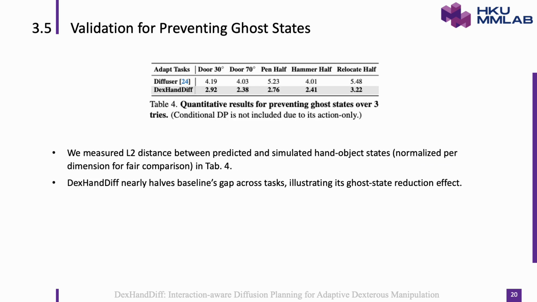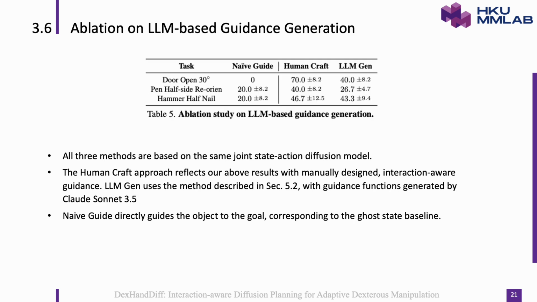To verify that DexHandDiff prevents ghost object movements, we measure the gap between predicted and actual object poses after execution. This slide shows that DexHandDiff cuts that gap roughly in half compared to the strongest baselines. Next, we ablate our LLM-based guidance pipeline. We compare 1. Human-designed guidance, 2. LLM-generated guidance, and 3. A naive goal-pushing heuristic. This slide shows that LLM-generated guidance matches human-crafted performance nearly exactly, while the naive approach falls far behind, validating that our two-stage prompt process reliably produces expert quality guidance with minimal effort.